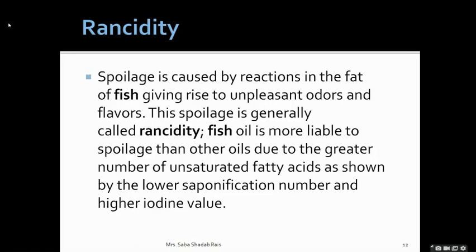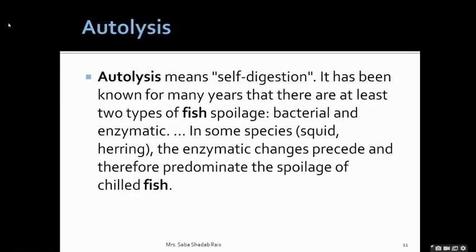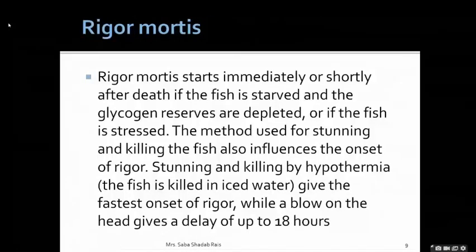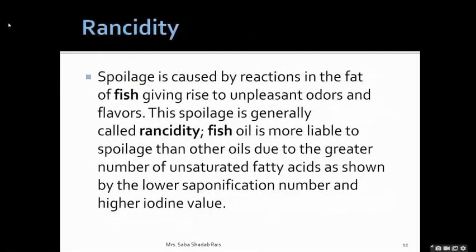So what we have learned about post-mortem changes: we have discussed hyperemia. Hyperemia is vasodilation. Thereafter we discussed rigor mortis. These are the post-mortem changes immediately after death. Then thereafter autolysis and rancidity. So these are the post-mortem changes. Next lecture we will discuss the tests we can do to check whether the fish has proper freshness or not. So for today we will stop.